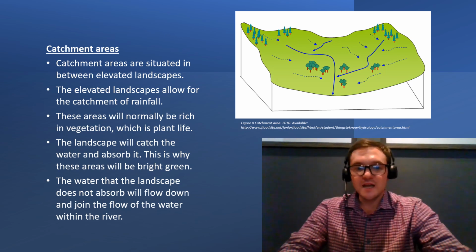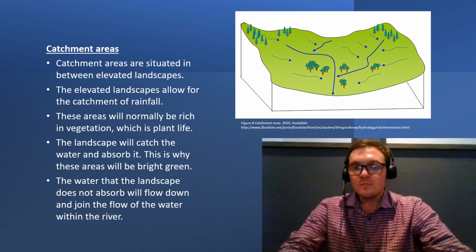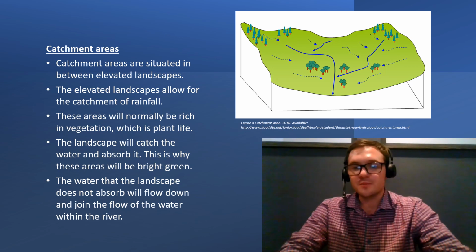The water that the landscape does not absorb will flow down and join the flow of the water within the river. So we can see with the image that I have inserted just above my screen, that is a depiction of a catchment area, bright green and rich with vegetation. We can see dark blue lines, that is indicating the flow of water within that landscape.